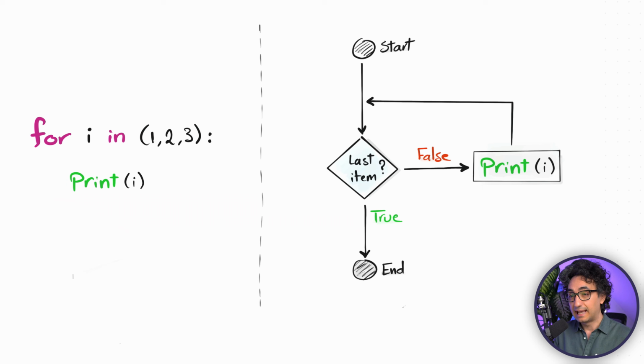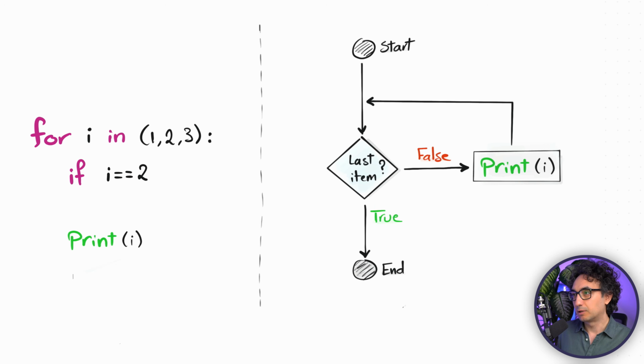But now sometimes we would like to have a check. If a certain condition is met, we have to do something. So that means we have to build a condition using the if statement, and we have of course to do it inside the for loop. So let's say that if the item is equal to 2, something should happen.